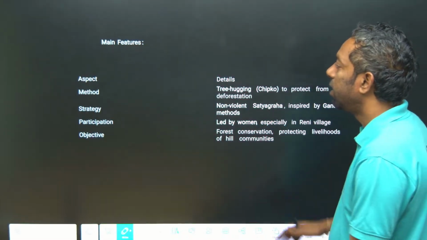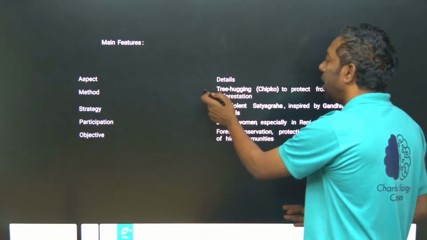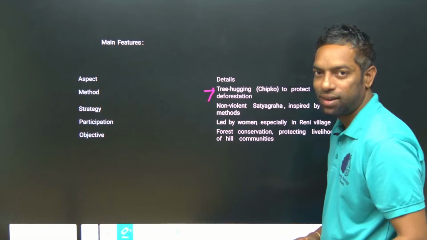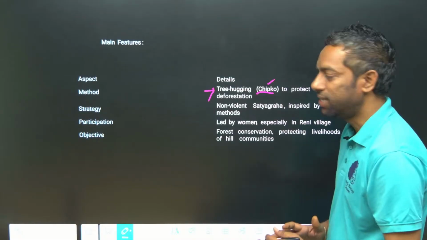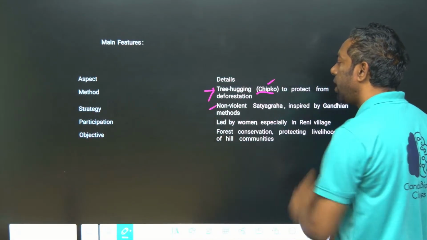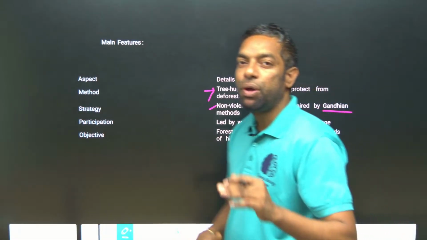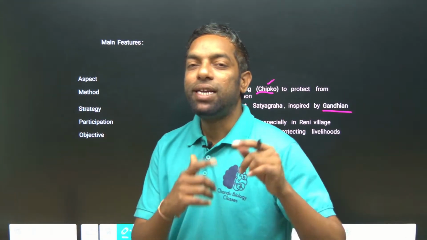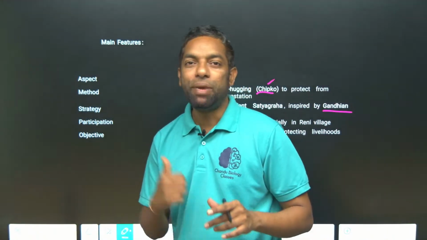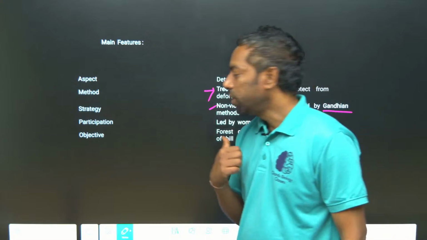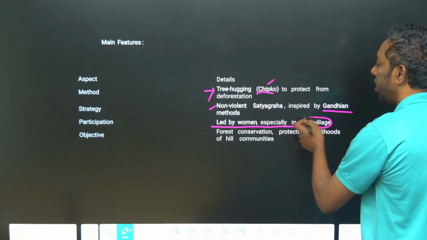Next, the main features of this movement. It involves hugging trees, that is Chipko, to protect against deforestation. The strategy is a non-violent movement, Satyagraha, inspired by the Gandhian method. They can ask you which one of the following movements was inspired by the Gandhian non-violent method: the Chipko movement. They can ask you in this way. Participation was led by women, especially in Rainy village. This is the key word.